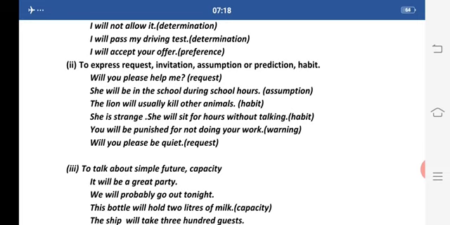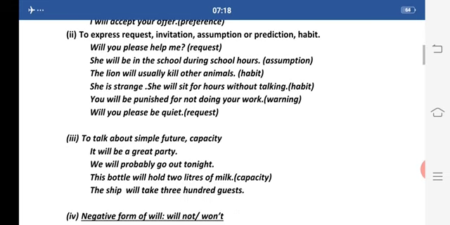You will be punished for not doing your work. Now here will is used for showing warning. Will you please be quiet. Now here I am making a request. Will you please be quiet.